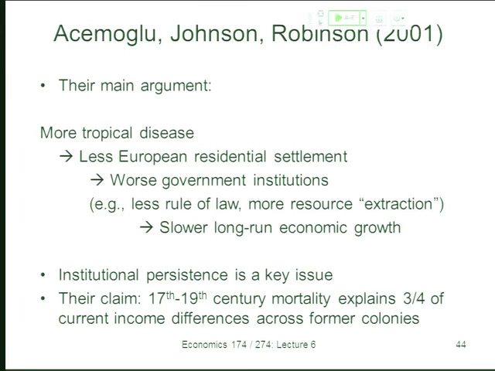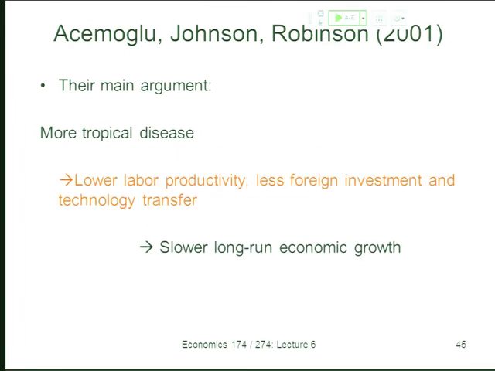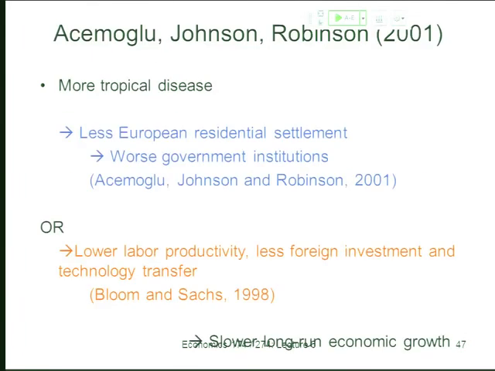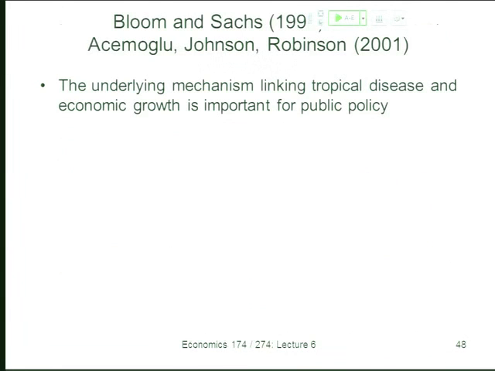Okay, so again, disease leads to growth. It can either be through this settler mortality and bad institutions, or it can be through lower labor productivity, less investment, and less technology transfer. And what's nice about thinking about these two channels is they do link to the economic growth theory and economic growth models we've been talking about so far, and they have implications for policy. So if we believe one story or the other, we're going to think of very different types of public policies as being important.